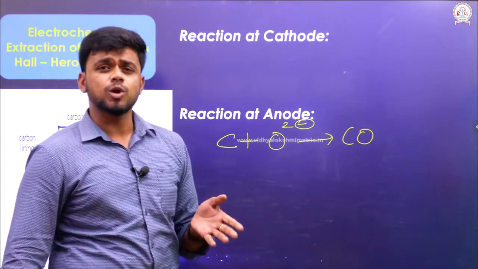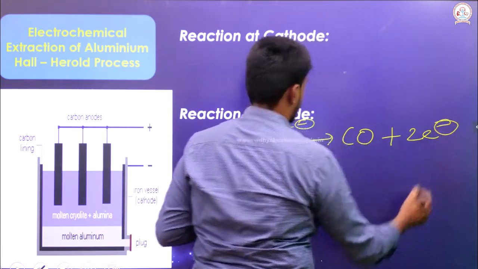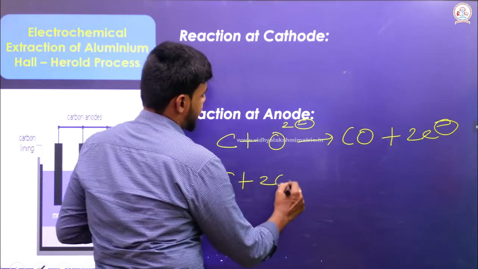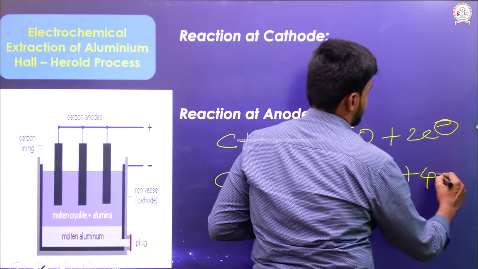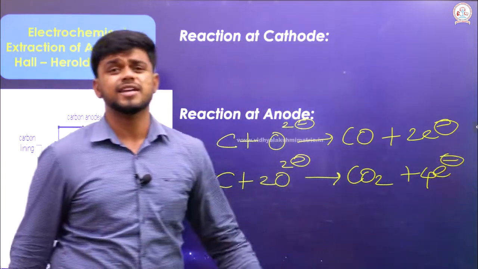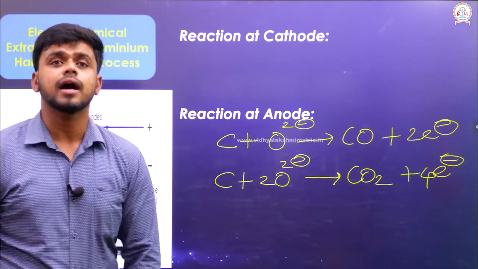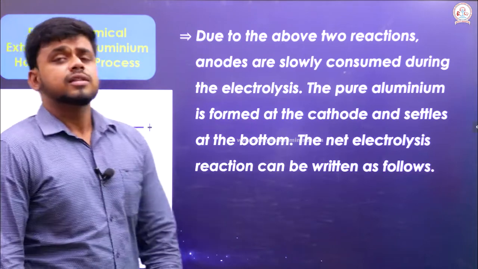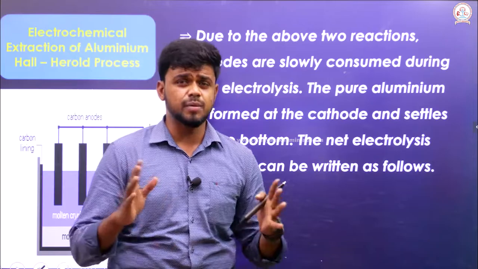If carbon monoxide is formed, there will be a loss of 2 electrons, and there is also the other chance that carbon will take 2 oxygen and form CO2 by losing 4 electrons. So both reactions are possible because the anode that I have taken here is carbon. These are the 2 reactions that can occur here during the extraction of aluminum.